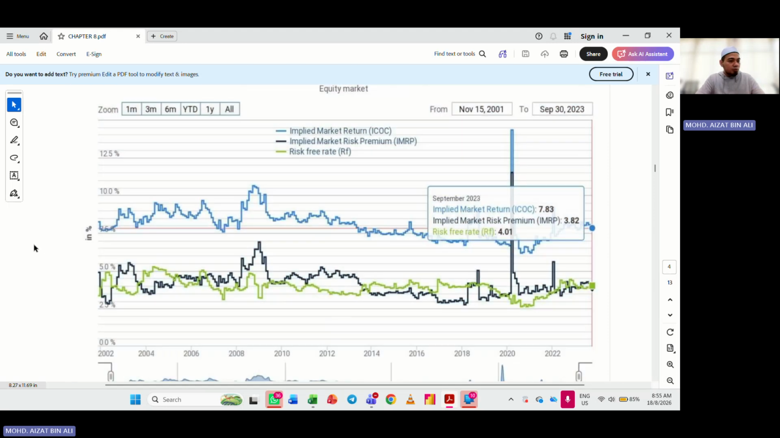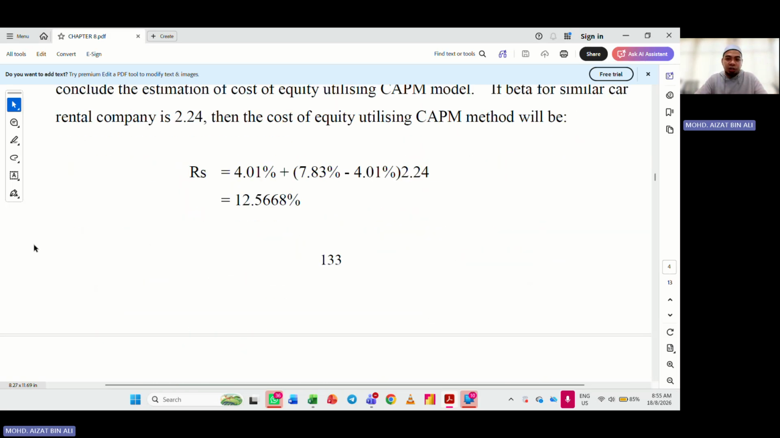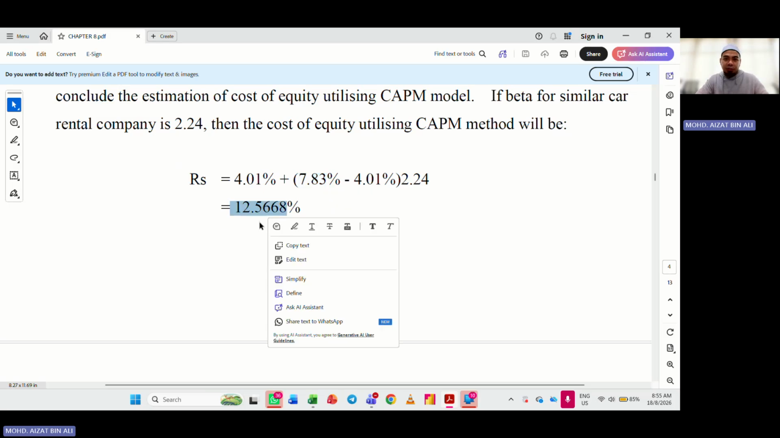So, just to stimulate your thinking a little bit: if the market pays the highest at 7.83%, why should we pay even higher than that?